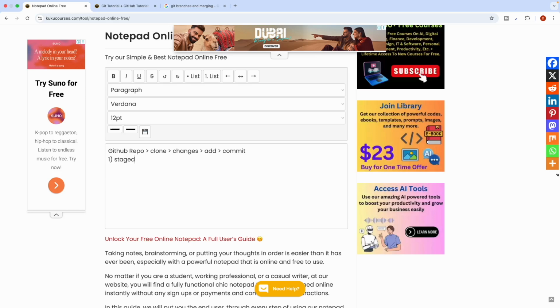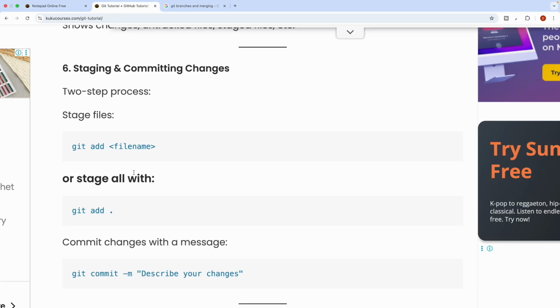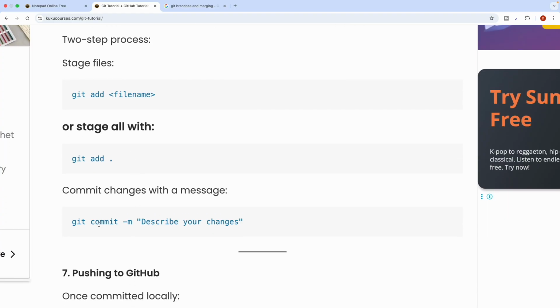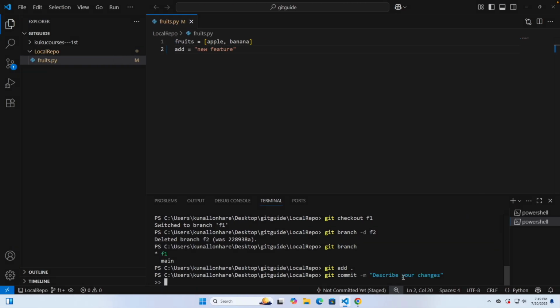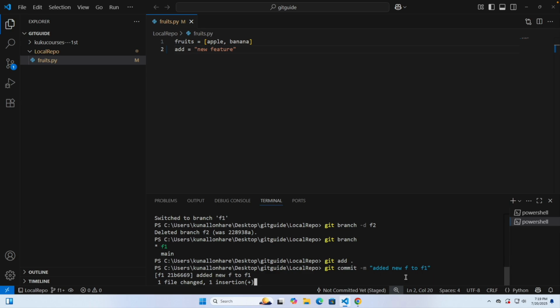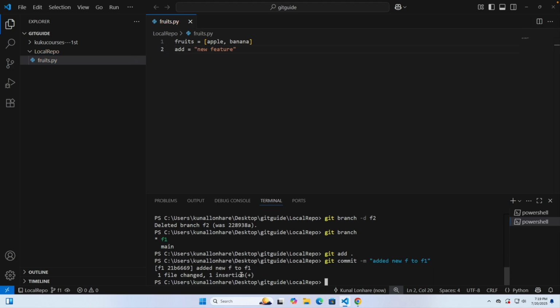Now to push it, you first make the commit, like this, git commit, and describe the changes. So let's say I will say added new feature to F1. Click on enter and done, right?